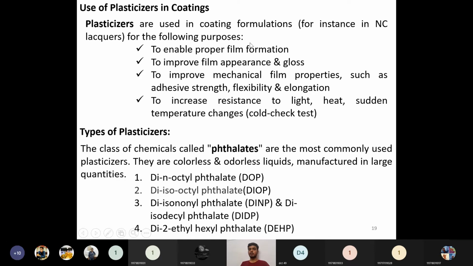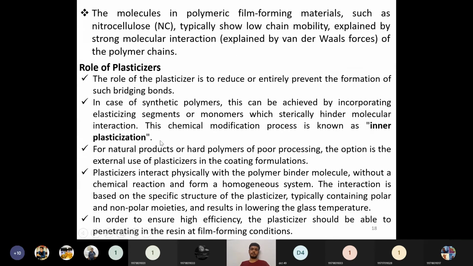So these are the uses that will be found for plasticizers, especially in nitrocellulose lacquers. In terms of lacquers, these are the reasons. So that is one example. There are many other roles it has to play, as given in these 5 criteria.